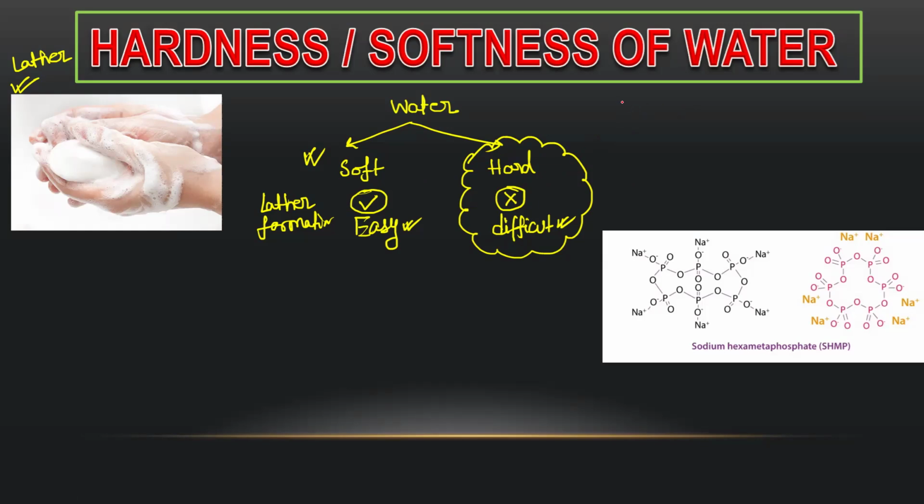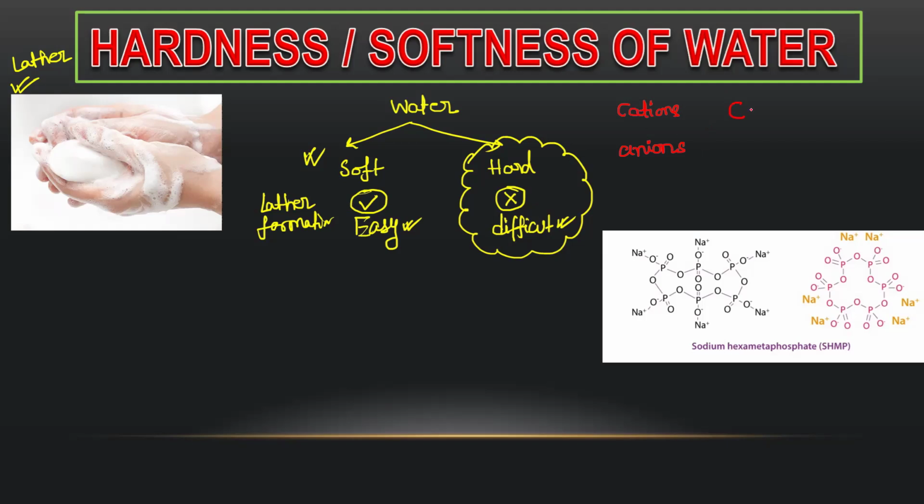We know some salt means some cations and some anions. So there will be some cations and some anions which will make some salts. Those salts, if present in water, make the water hard.